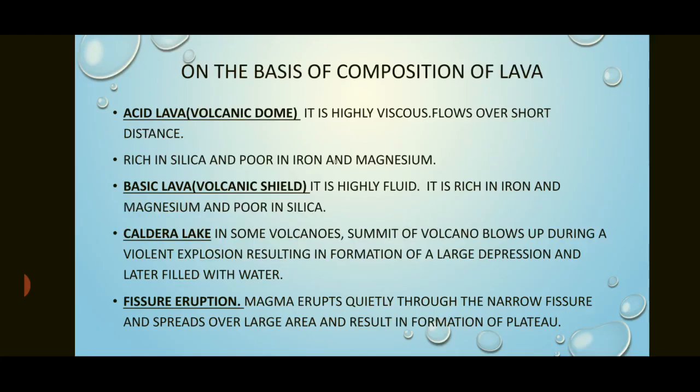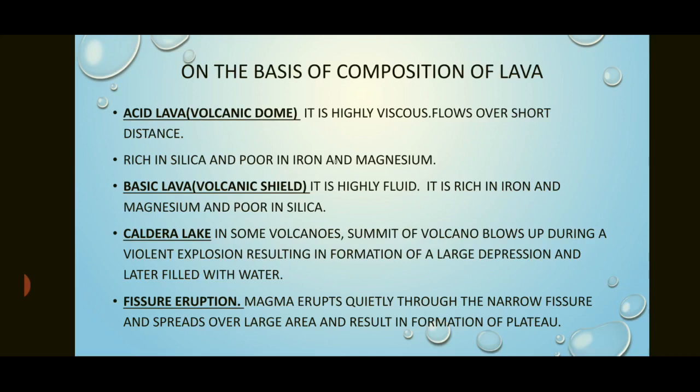Now, on the basis of the composition of lava, there are different types of volcanoes. First is acid lava, basic lava, caldera lake and fissure eruption. Acid lava forms a volcanic dome. Dome means it is not forming a mountain. Dome means it is rounded, or arc-shaped, from the top.